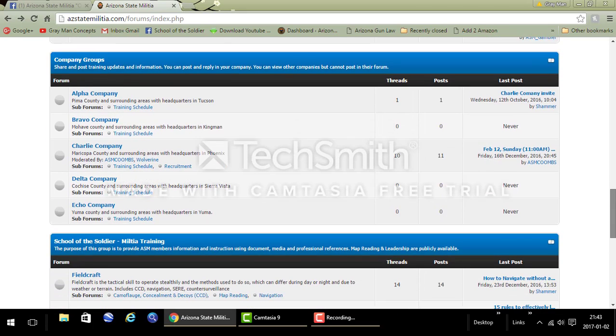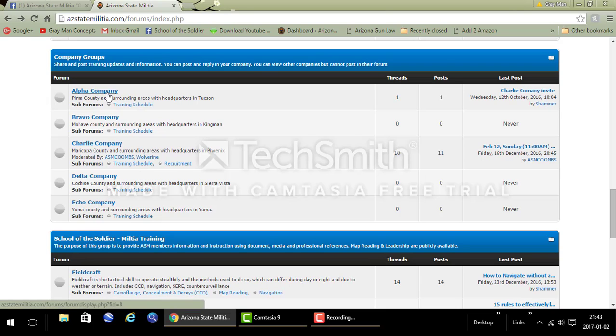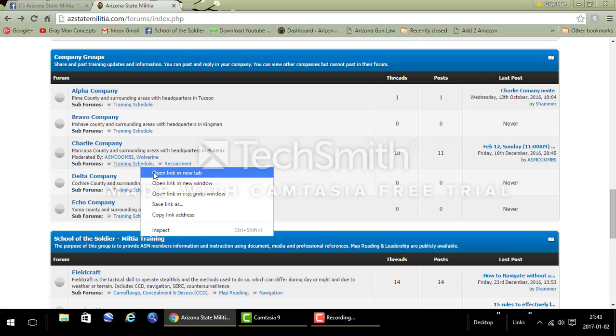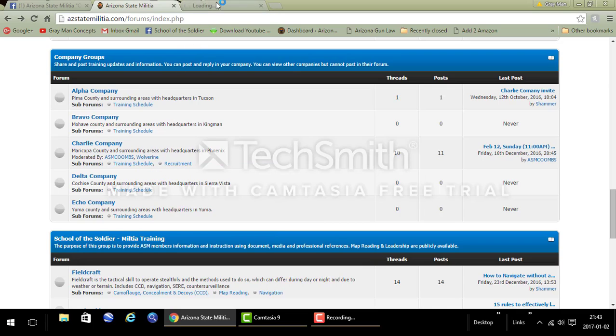Now down below that, our next section is the company groups. Company groups section is going to be mandated for the companies to use with specific details coming. Charlie Company has already started using it, but that's where you're going to post training information for your company to be able to access in addition to any emails or anything else you already do. So opening up Charlie's training schedule.